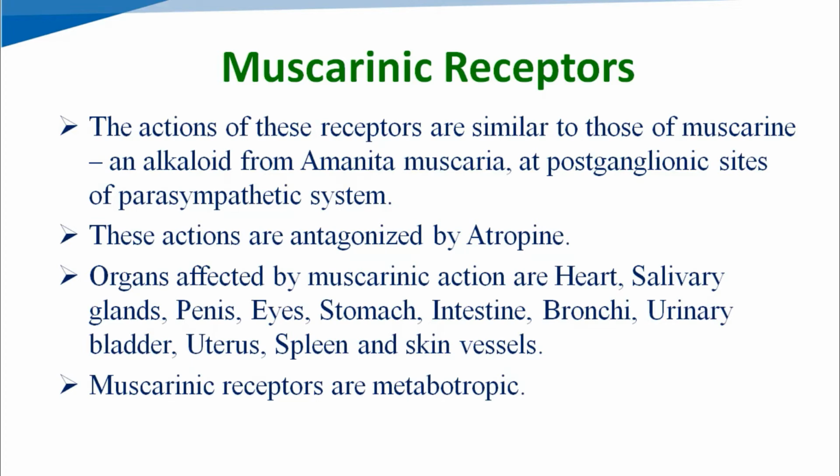Actions of these receptors are antagonized by atropine, which is the first drug of the parasympatholytic class. The organs affected by muscarinic action are heart, salivary glands, penis, eyes, stomach, intestine, bronchi, urinary bladder, uterus, spleen, and skin vessels, etc. These types of receptors are metabotropic, meaning they need secondary messengers to give action, and these secondary messengers are G proteins.